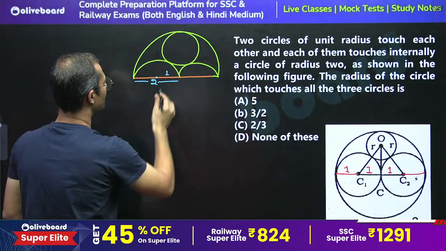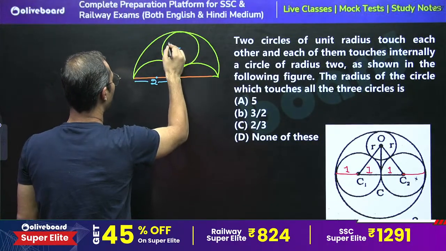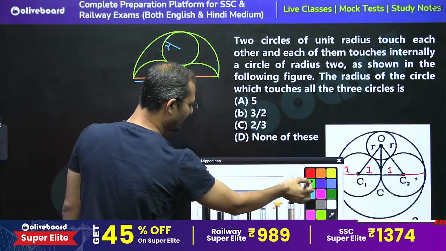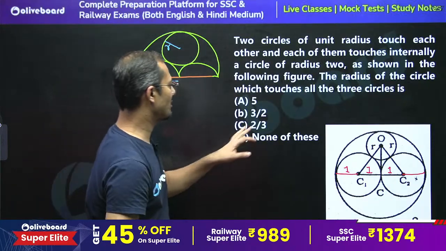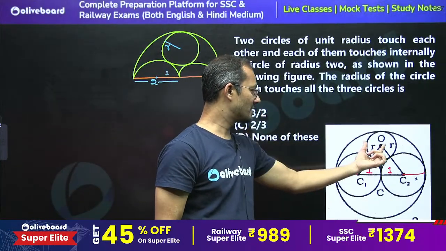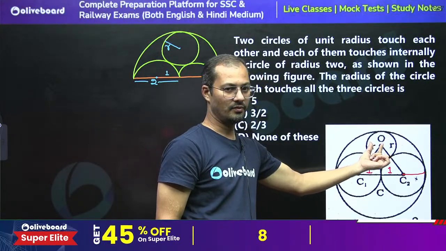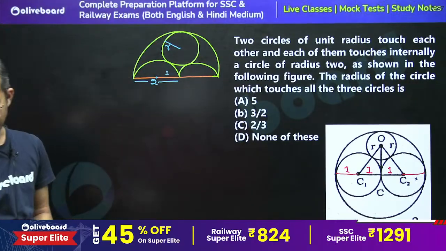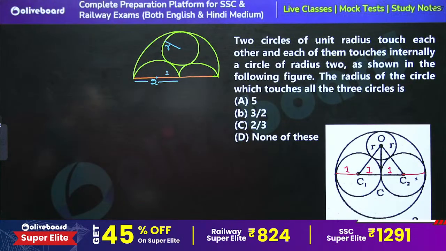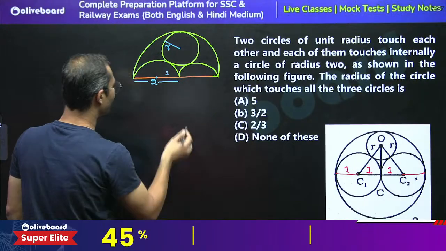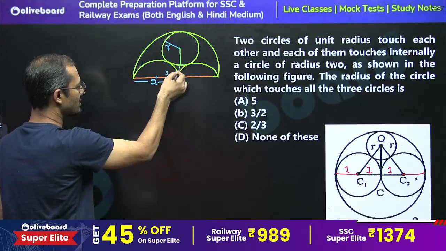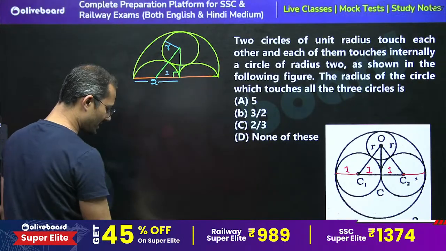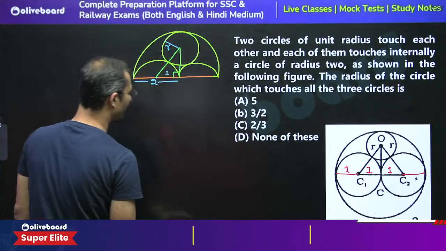Is this clear? So I assume that the radius of this circle is small r. We need to calculate the value of r, the radius of the circle which touches all three. So what is our target? See what I'm doing, this is the center. Draw a perpendicular line and join this. Here we get a right angle triangle.